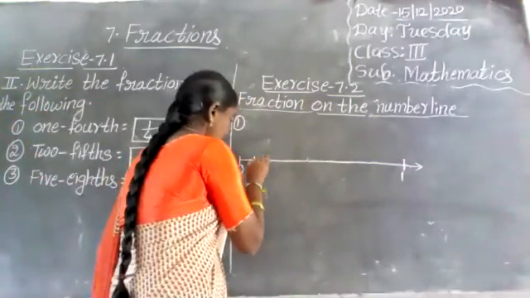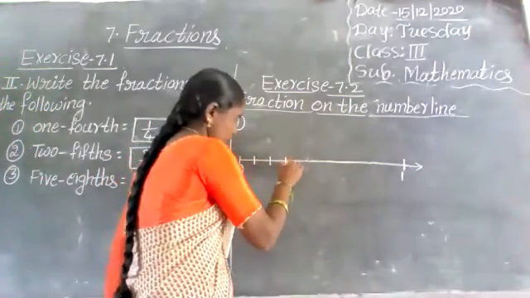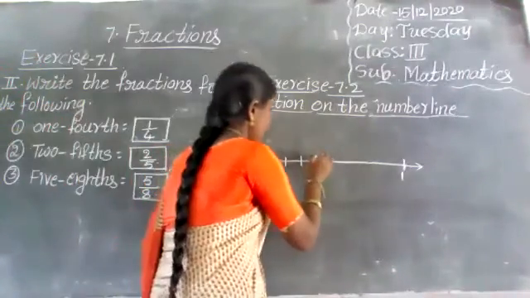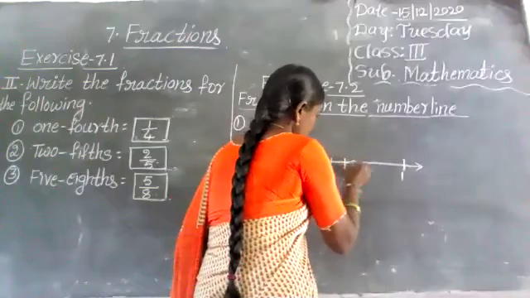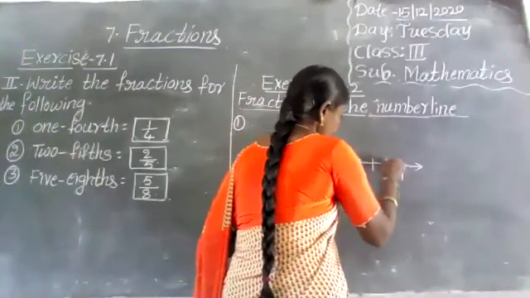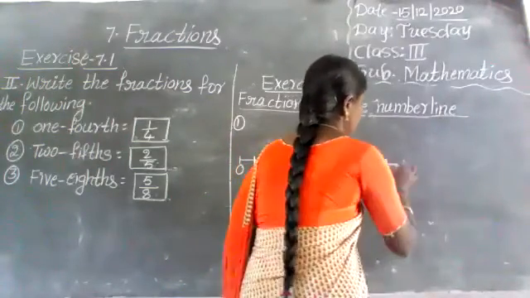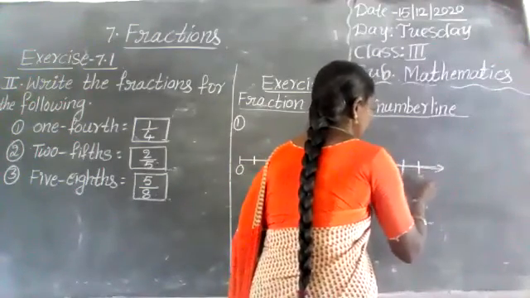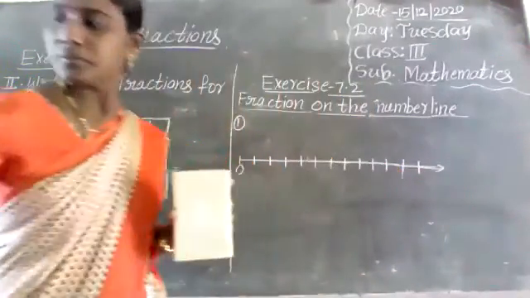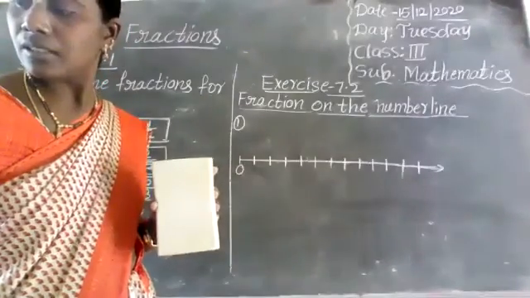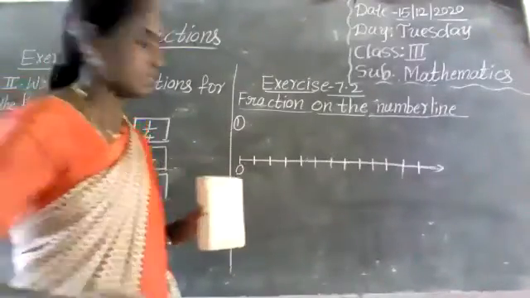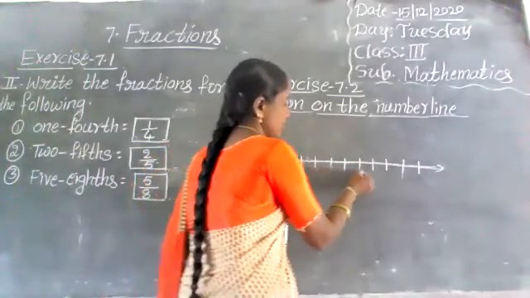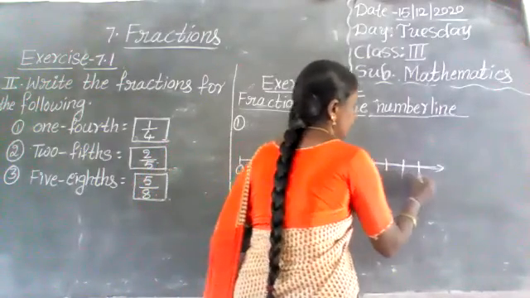Here given 1, 2, 3, 4, 5, 6, 7, 8, 9, 10, 11, 12. Okay?